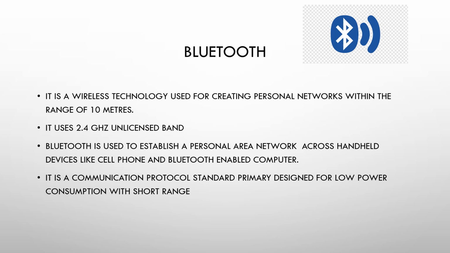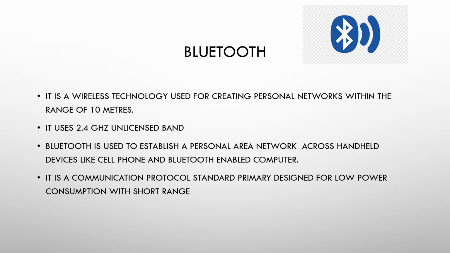So it is a wireless technology used for creating personal networks within a range of 10 meters. So the range of Bluetooth is only 10 meters. So it is a short range. It uses the 2.4 gigahertz unlicensed band. Bluetooth is used to establish a personal area network across handheld devices like cell phones and Bluetooth enabled computers.